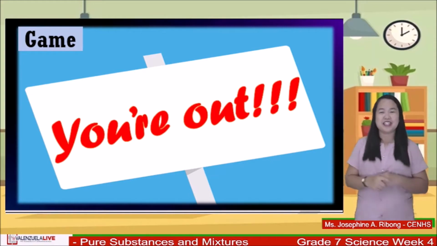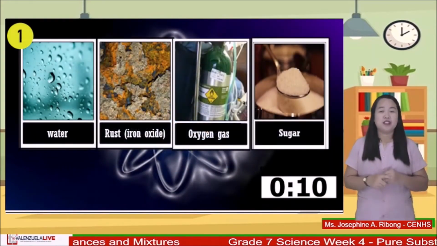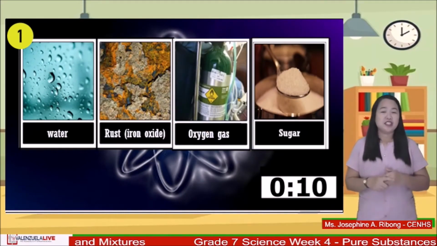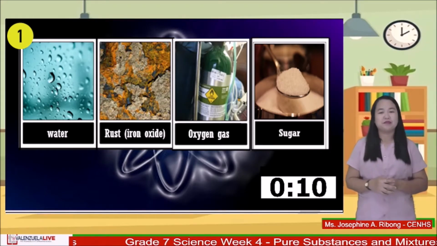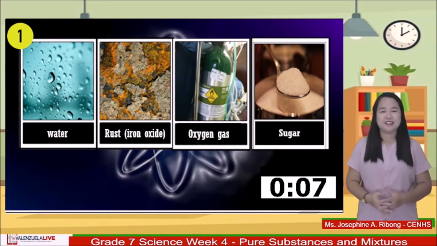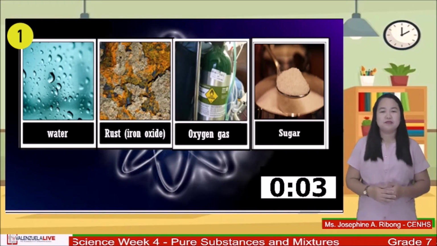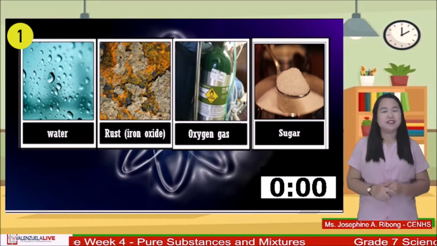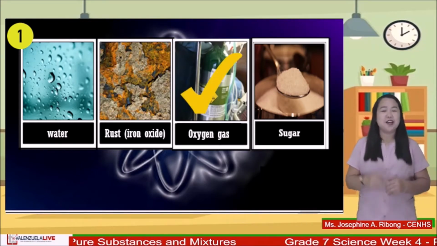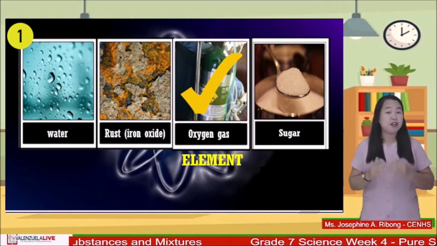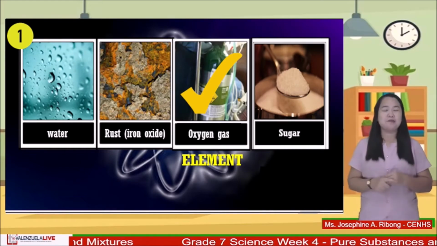Are you ready, learners? Which does not belong to the group? Is it water, grass, oxygen gas, or sugar? Your time starts now. Time's up. The answer is oxygen gas. Very good, grade 7 learners, because oxygen is an element while water, grass, and sugar are compounds.